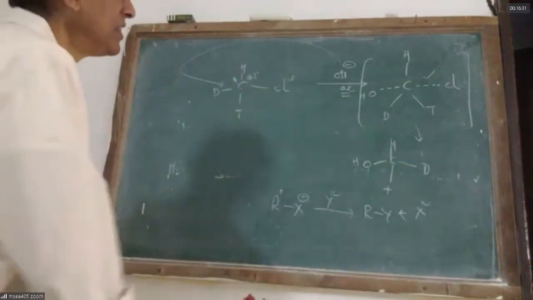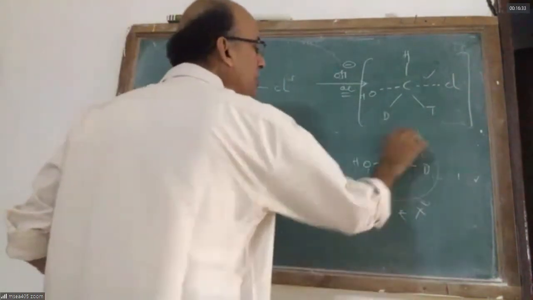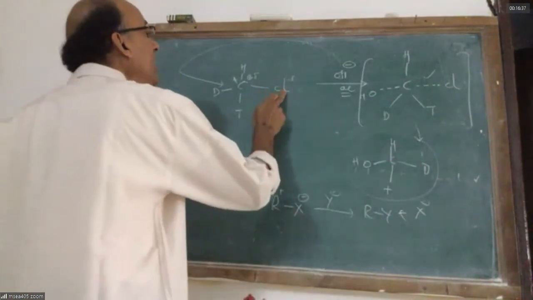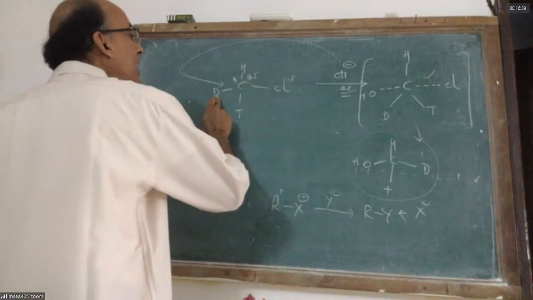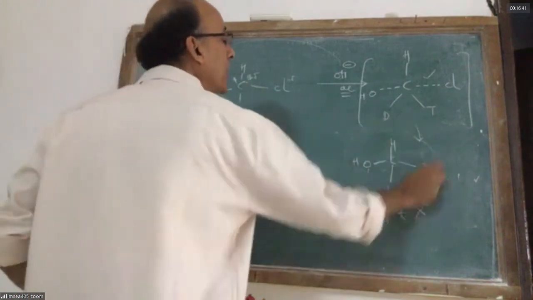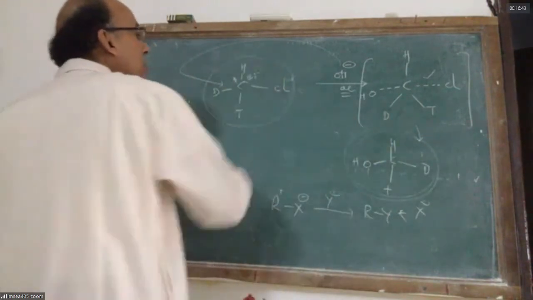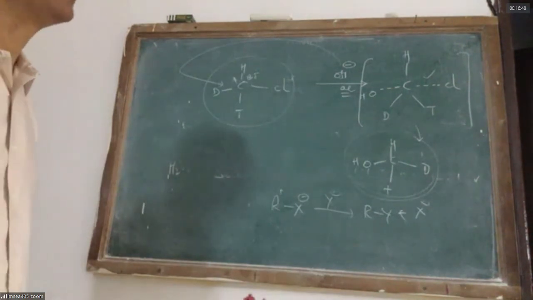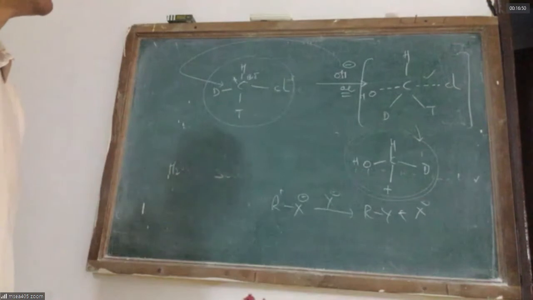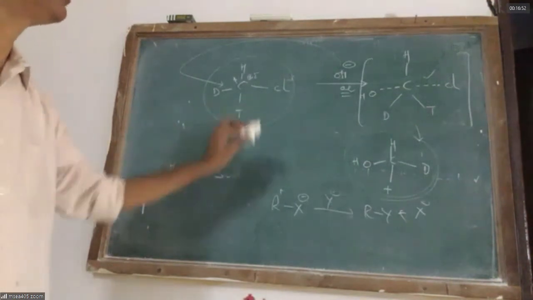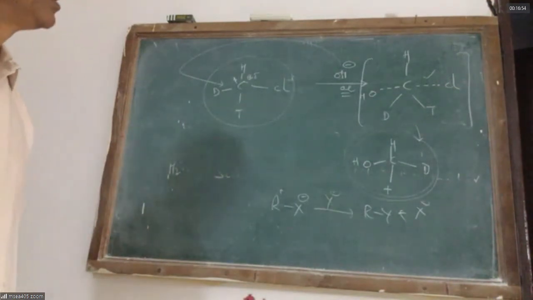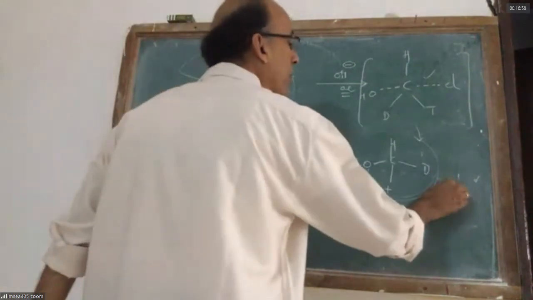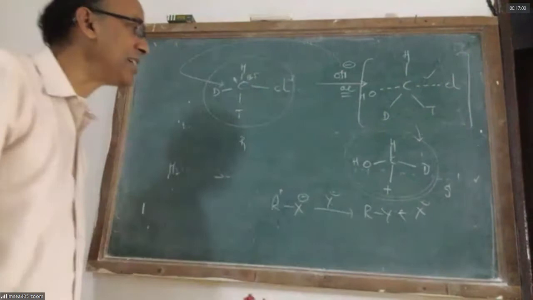Notice that the product has the OH group on the left side of D. In the reactant, the Cl is on the right side of D. It means the configuration of the product is exactly opposite to the configuration of the reactant. This type of inversion in configuration is noticed in the SN2 reaction. If this compound has a configuration like R, the product will have a configuration like S.